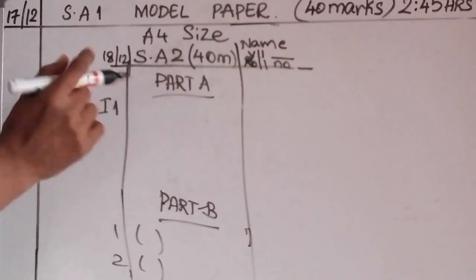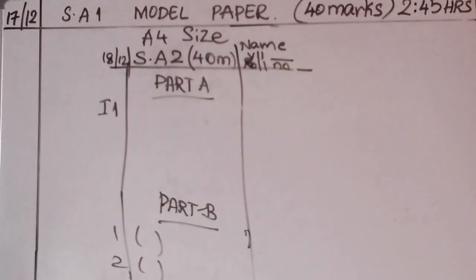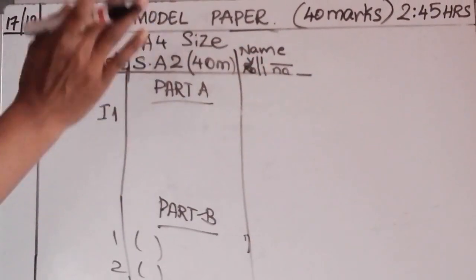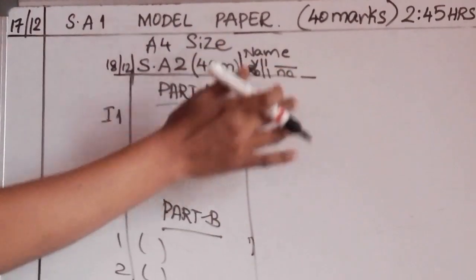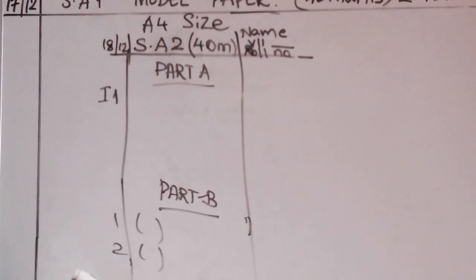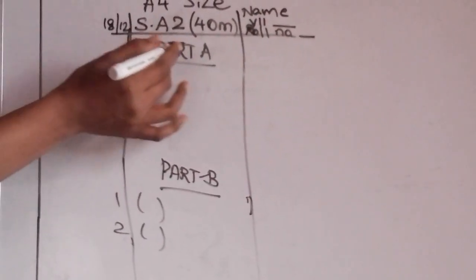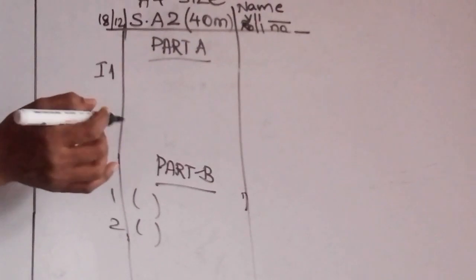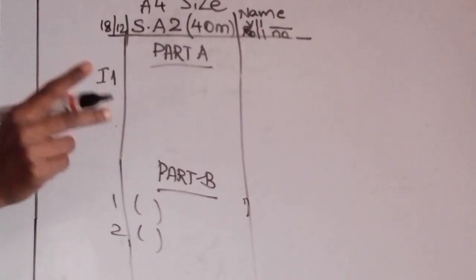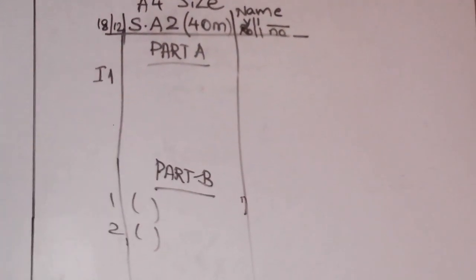For every paper you have to draw the margin and draw the rough column, write the name, class, section on each and every page. You have to do this and then answer all the questions which are given in the question paper. Don't leave anything. Only in part A, section 4, internal choice is there. You have to answer only 4 out of 8. Okay.